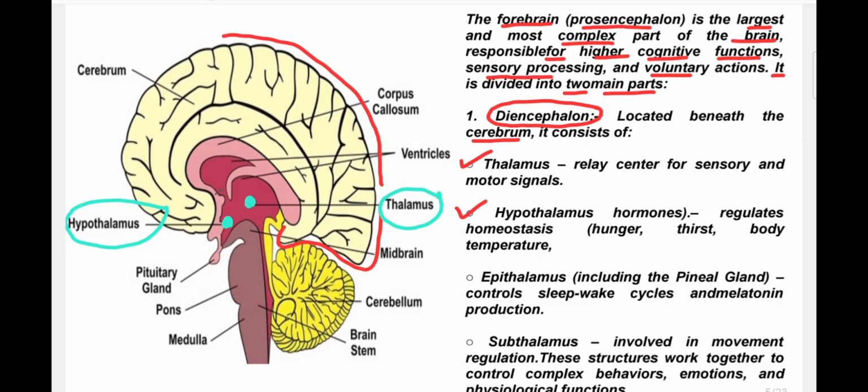Thalamus acts as a relay center for sensory and motor signals. Relay center means it receives all kinds of information that are sent by different organs of the body, like our eyes sending some visual information, our ears sending some auditory information. Sensory means the information that is sent by our organs to the brain, and motor means the signals that our brain sends towards the muscle.